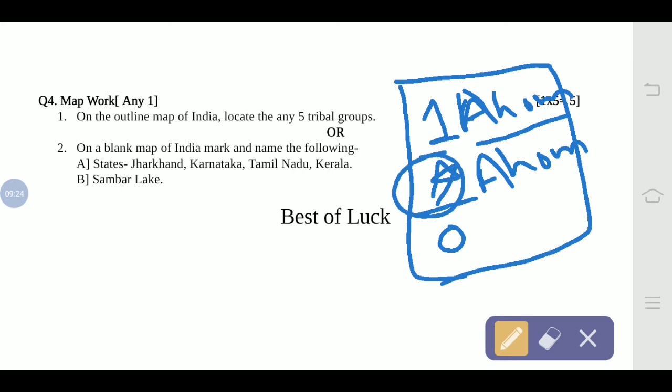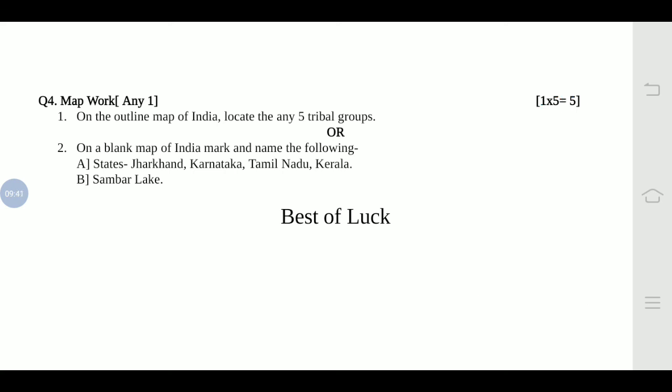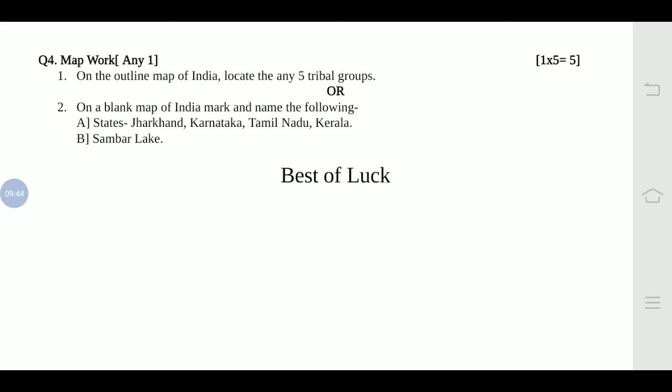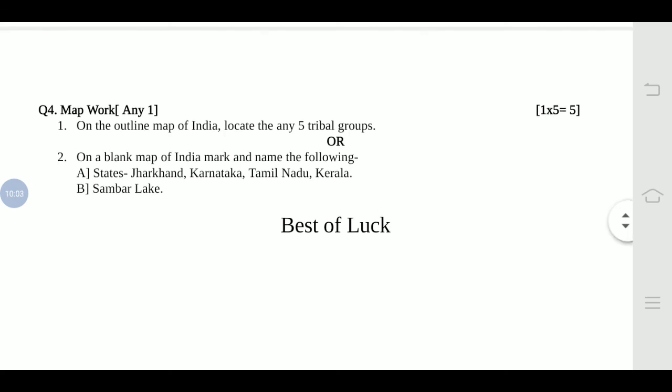So from the reference box only I can refer that the star means what you have marked on the map. So reference boxes are compulsory, otherwise I will deduct 1 mark during the examination. As it is a sample paper, there is no mark deduction. Second, you can see on a blank map of India, mark the names of the following. Already the states' names are given, so directly you have to mark as in A. You have to give the symbol again as I have shown in the previous map work. So there are 5 names overall that you have to mark on the map.